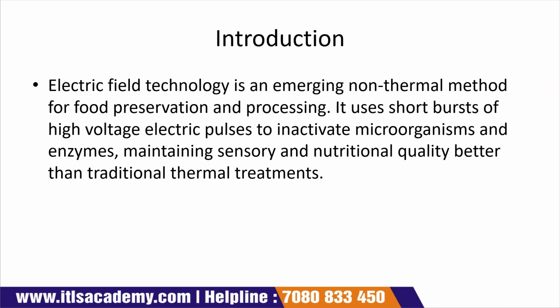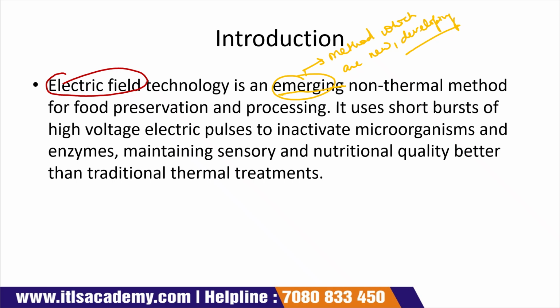Introduction. Electric field technology is an emerging method, which is new, or you can say developing, because you know that mostly we use thermal methods for food processing, but electric field processing is an emerging non-thermal method for both food preservation and processing.